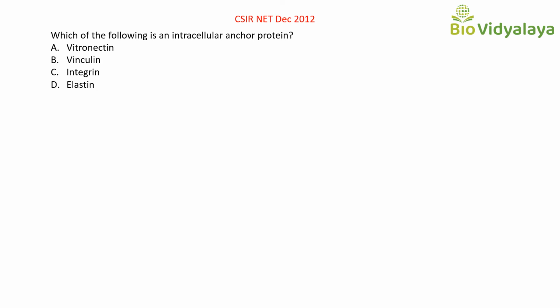Options are option A vitronectin, option B vinculin, option C integrin, option D elastin. So here we have to find which is an intracellular anchor protein. Anchor protein means adapter protein, that is linking cytoskeleton with CAM. Vitronectin is an extracellular matrix protein. Integrin is CAM, cell adhesion molecule. And elastin is also an extracellular matrix protein in connective tissue.